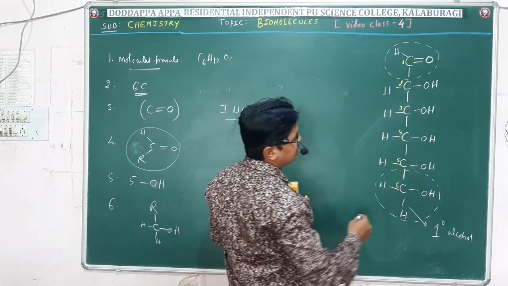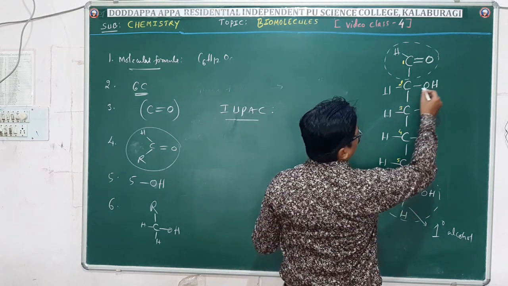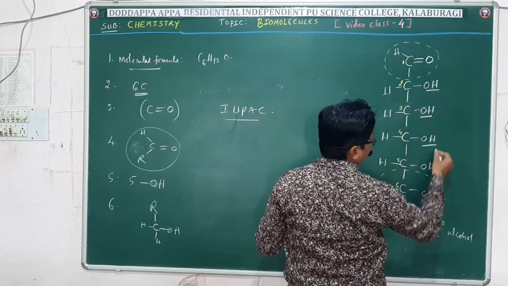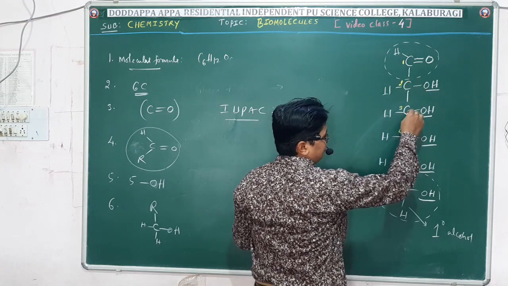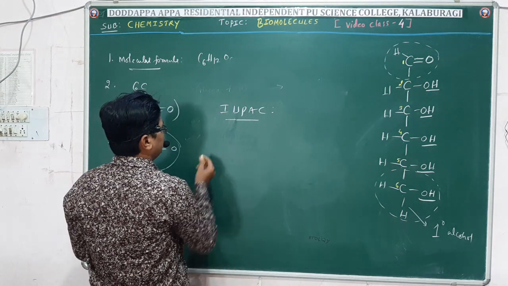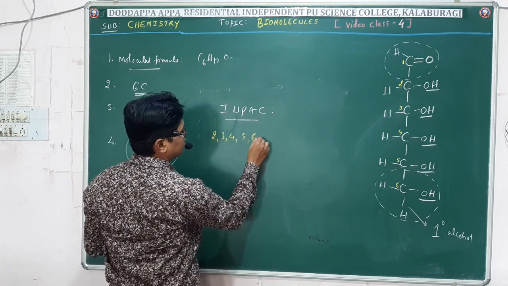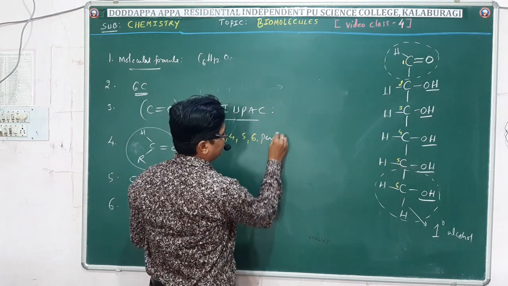See, focus on OH groups. How many OH groups are there? 5 are there. 1, 2, 3, 4, 5. They are present on second carbon, third carbon, fourth carbon, fifth carbon and sixth carbon. Hence you write 2, 3, 4, 5, 6. How many OH? Penta, 5 are there.